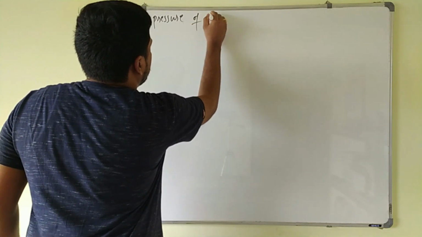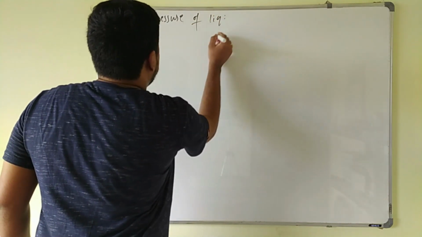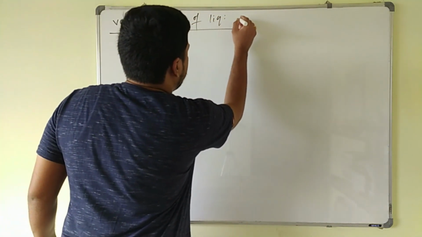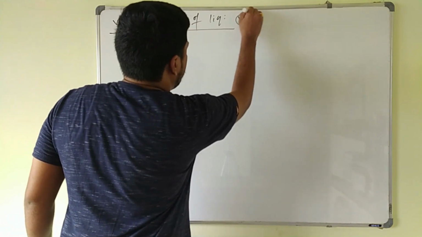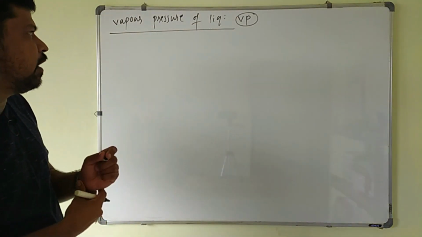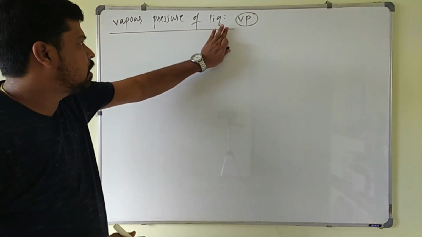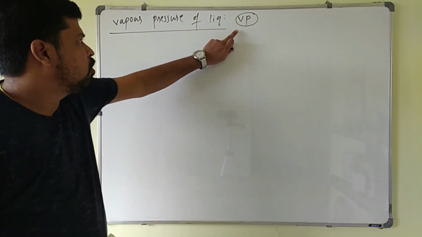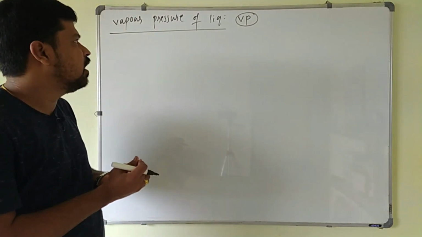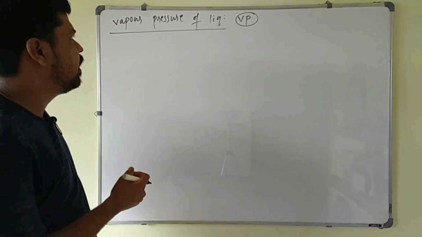of liquid. So what is the vapor pressure here? In short, we will write it as Vp, vapor pressure. This is a very important concept to understand all the colligative properties and their problems for competitive purposes.